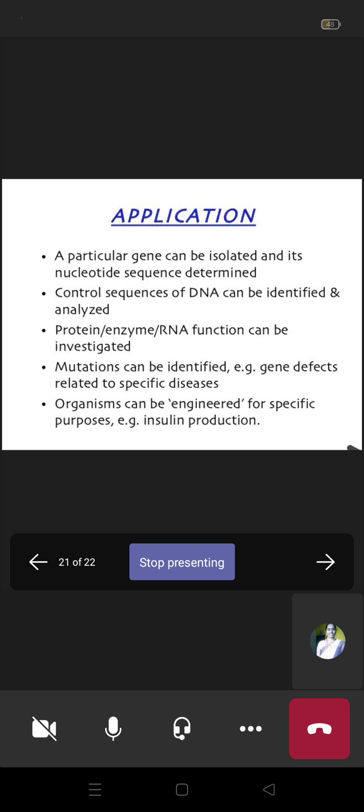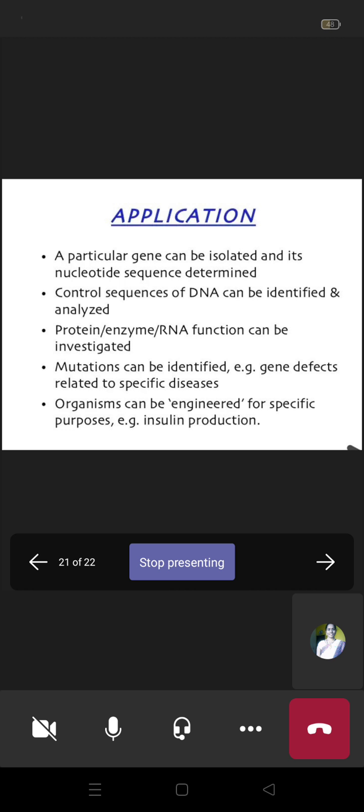For suppose unfortunately some mutations occur, either gene mutations or chromosomal mutations, the gene mutations in particular can be identified with the help of vectors. Example: gene defects related to specific diseases. So that's why this is useful for identification of mutations.